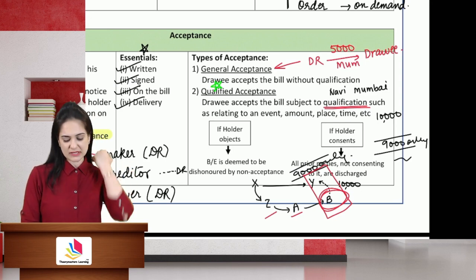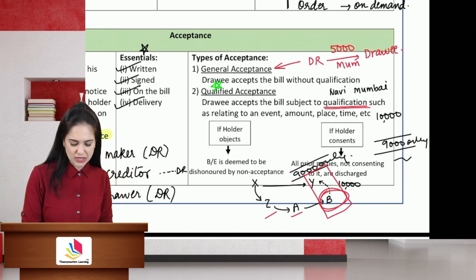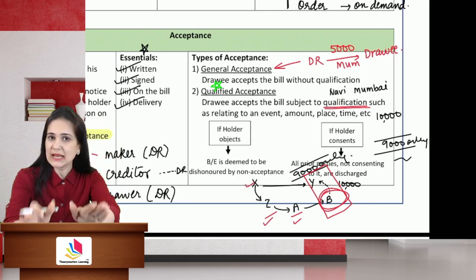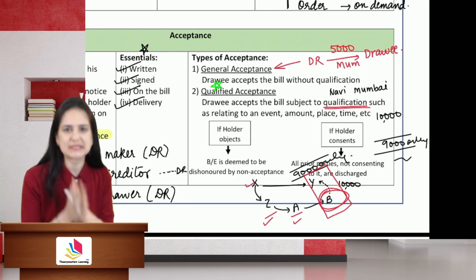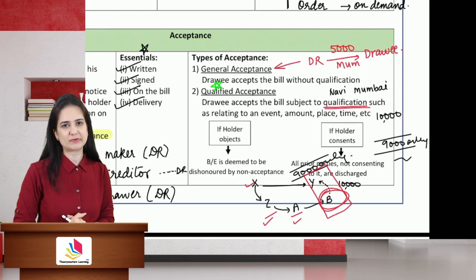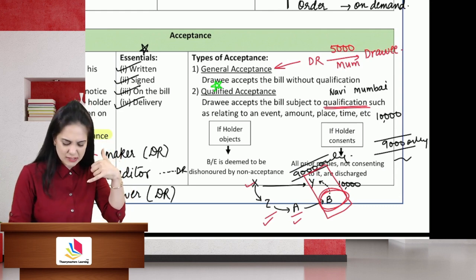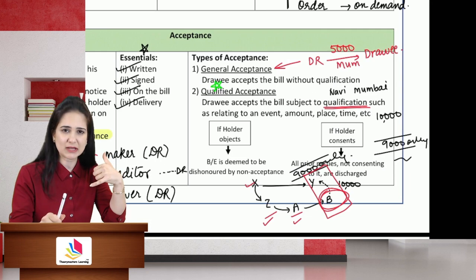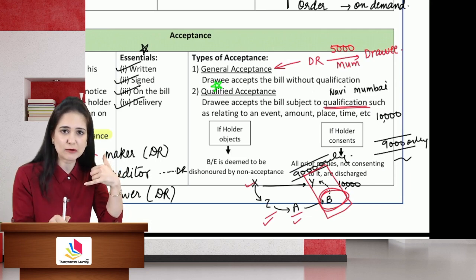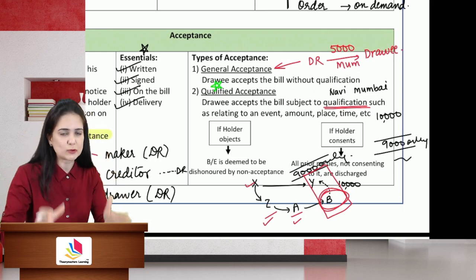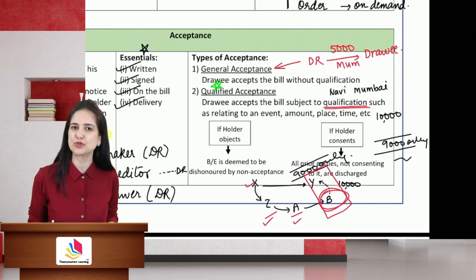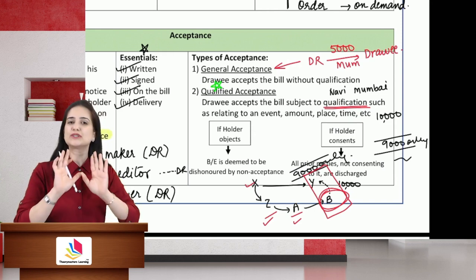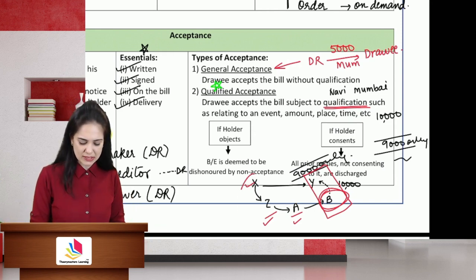So B, if he receives only 9,000 rupees, he cannot recover 1,000 rupees from Z, A or X unless he obtains their consent to this qualified acceptance, unless he informs them that, listen, Y is accepting only for 9,000, will you guys pay me the remaining 1,000? If he obtains their consent only, then he can recover that balance 1,000 rupees from them. Otherwise it is not binding on the parties who do not give their consent.